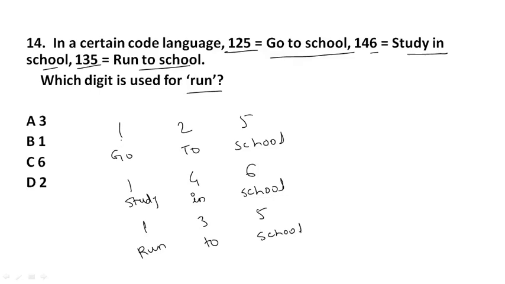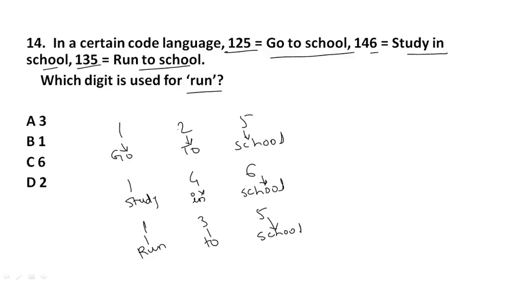It means 1 is represented as go, 2 as to, and 5 as school. In the same way, 1 is run, 3 is to, and 5 is school. 1 is study, 4 is in, and 6 is school.